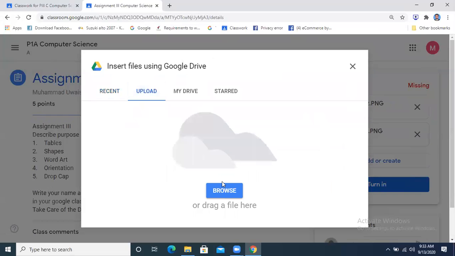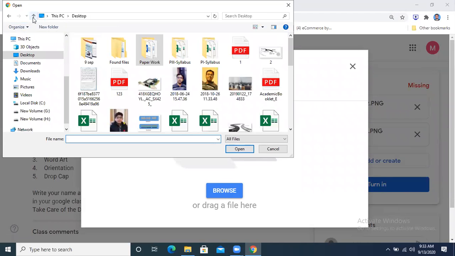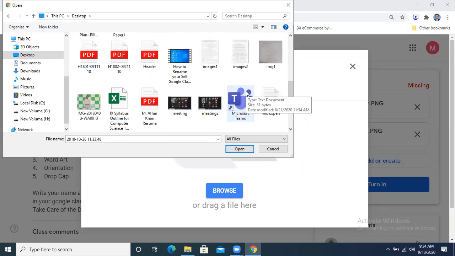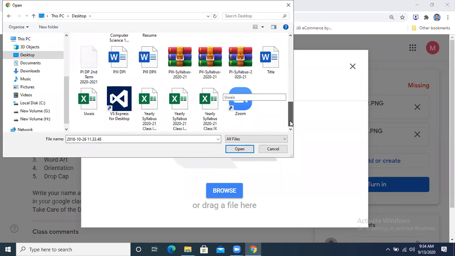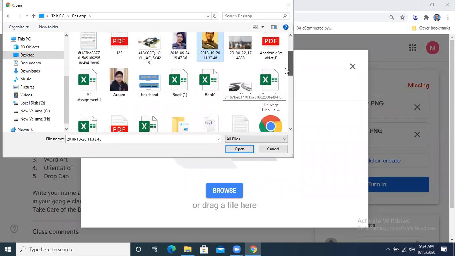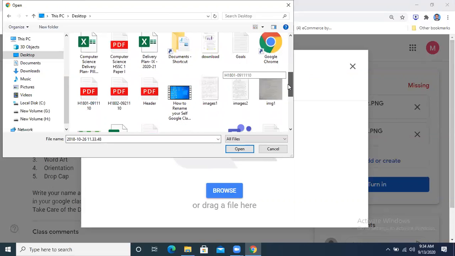It is better that I upload all the pictures at the same time. So I will take all those pictures that I have taken, at my desktop, and I will of course select those pictures, and then when I click on the turn in button, the teacher will be able to see the result.